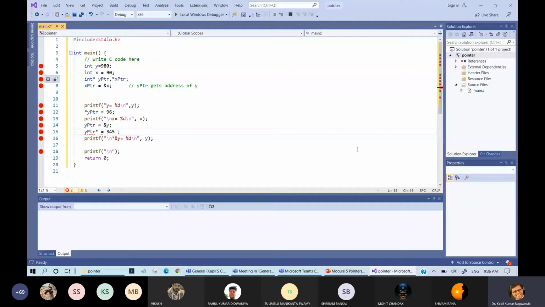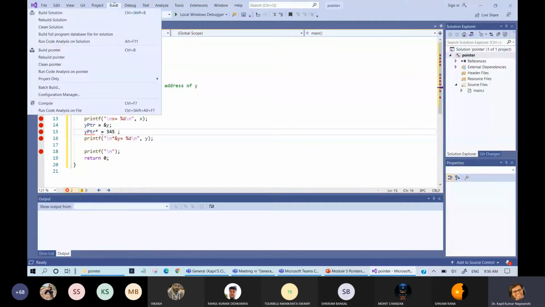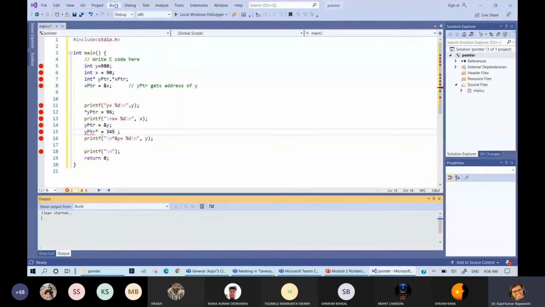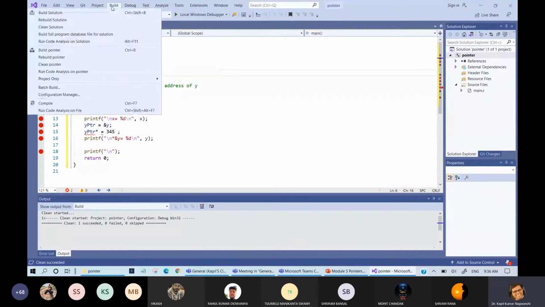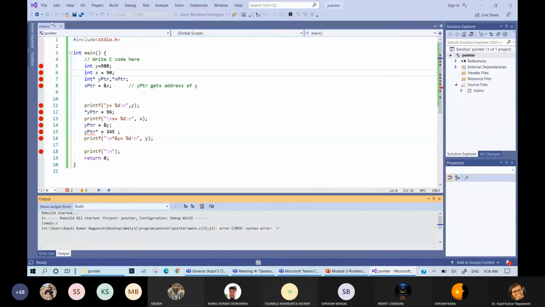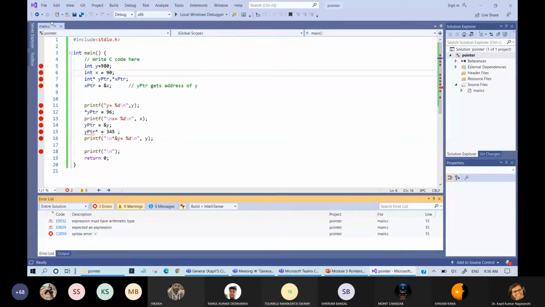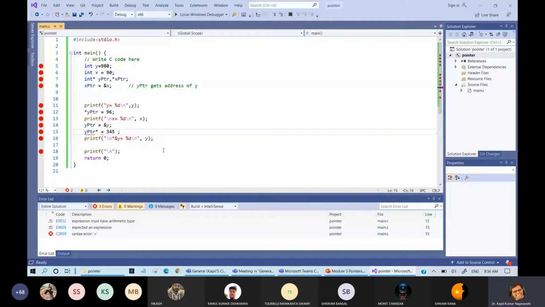This program will execute step by step. So let me clean the build solution and then restart and rebuild the solution. So this is clean now, and now I am rebuilding the solution. Syntax error in line number 15. Yes, this is one error.